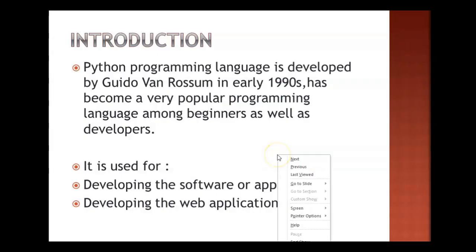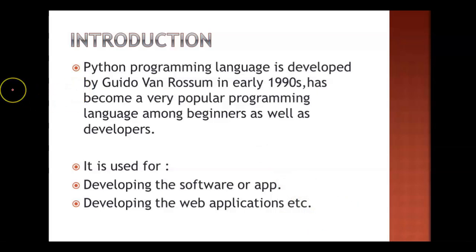So the first is the introduction. Python programming: who developed this language actually? Guido van Rossum in the early 1990s developed this language, and this is really one of the popular languages, because the people who are working on other platforms are also learning this language. Yes, it is one of the popular languages among all the languages like C++, Java, Python, .NET, C Sharp, whatever languages are there.